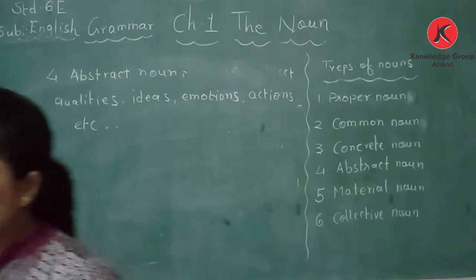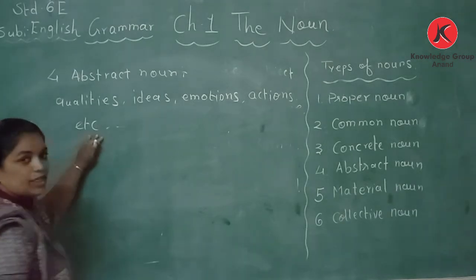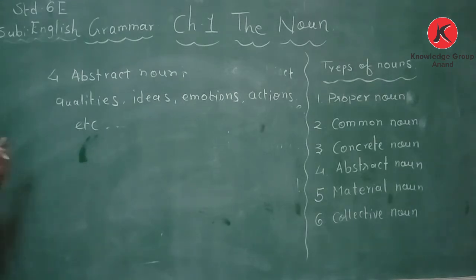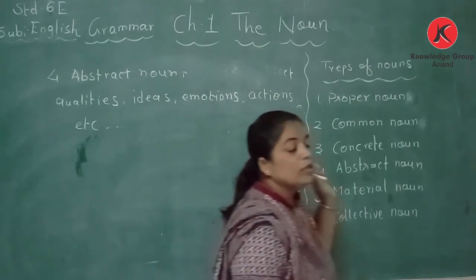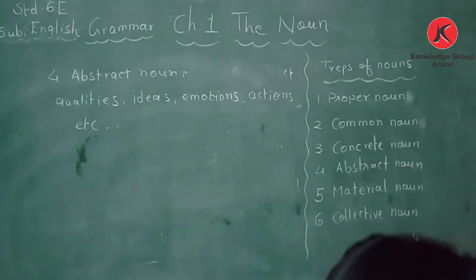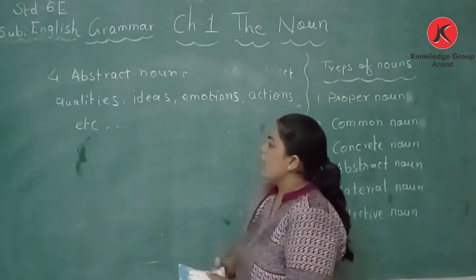For the example, it is taken here: day, time, place. Conditions means time. Our ideas, our emotions. So the abstract noun is just the opposite of the concrete noun.